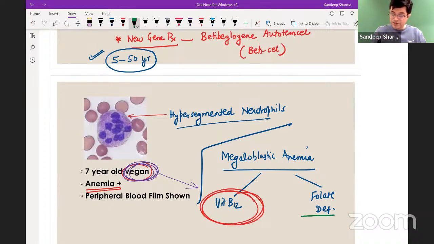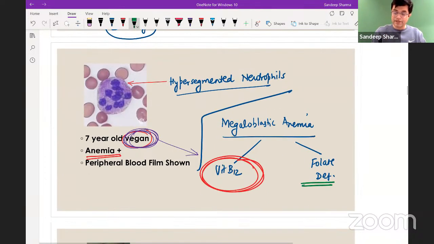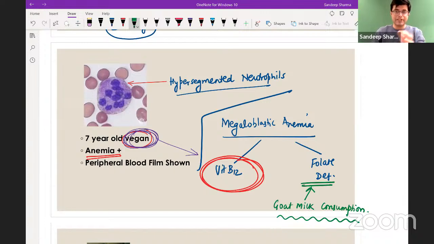Hint word: if the question says they suspect folate deficiency, when will you suspect it? In case there is excessive goat milk consumption. Goat milk is poor in folic acid, and it also sometimes has substances which interfere with folate metabolism. You know that DHF, THF cycle, the tetrahydrofolate cycle that you read in biochemistry. So if the question mentions goat milk consumption, what will be the clue? Folate deficiency is the likely cause. But here it is a vegan patient, so it is B12 deficient megaloblastic anemia, right?